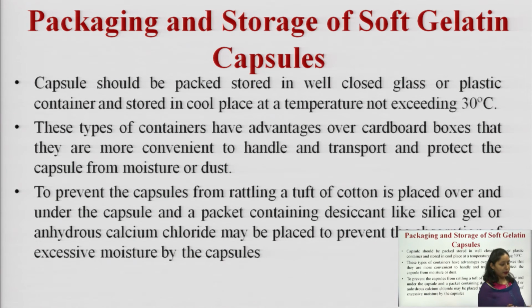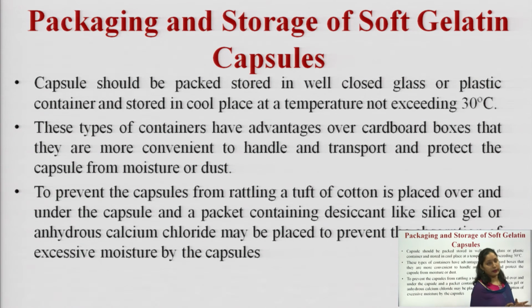Capsules should be packed and stored in well closed glass or plastic containers and stored in a cool place at a temperature not exceeding 30 degrees centigrade. These types of containers have an advantage over cardboard boxes in that they are more convenient to handle and transport, and protect the capsules from moisture or dust. So, for storing capsules, we prefer glass or plastic containers over cardboard boxes, and we maintain that the temperature should not go beyond 30 degrees centigrade.